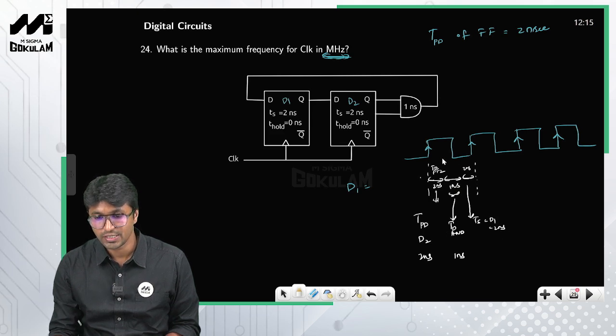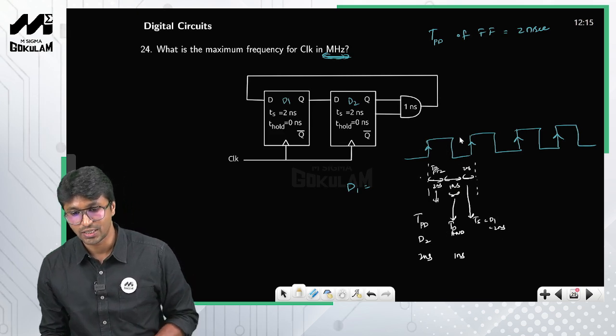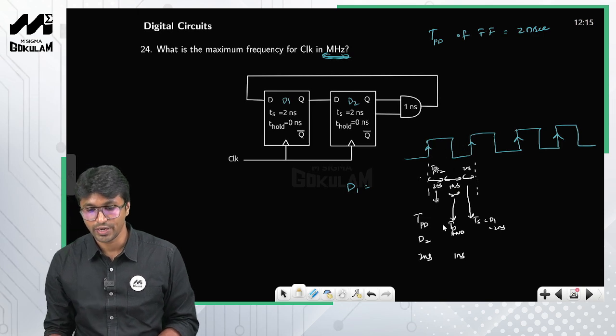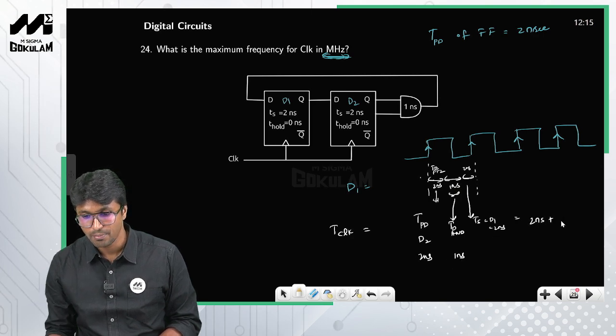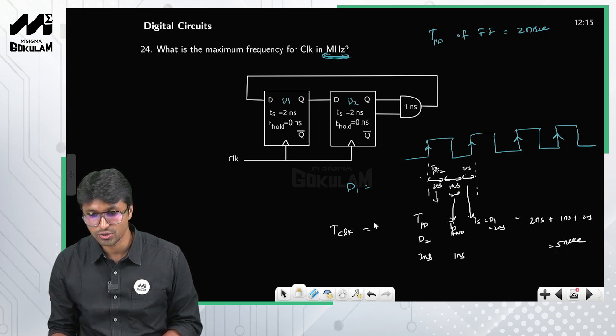So these are the sequence of events that should occur between two positive clock edges, right? Therefore the clock duration should be at least this duration. So there is 2 plus 1 plus 2, that is 2 nanoseconds plus 1 nanosecond plus 2 nanoseconds, so 5 nanoseconds. So this is for D1.